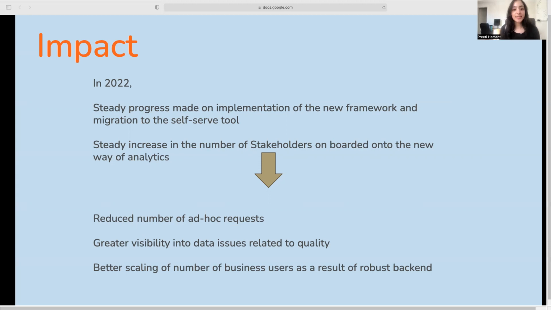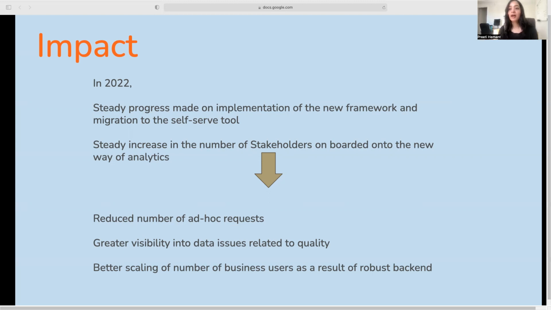There is greater visibility into data issues. So our data quality is getting better. We are also able to support a large number of business users, and these users are able to use our data reliably. And because the backend is robust, it's easy to scale the number of users.